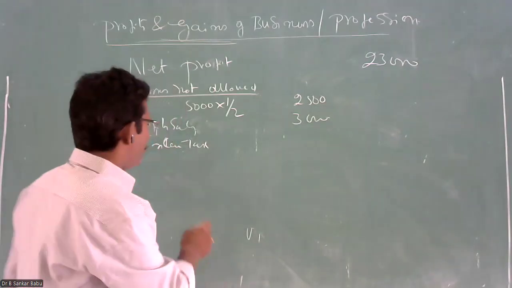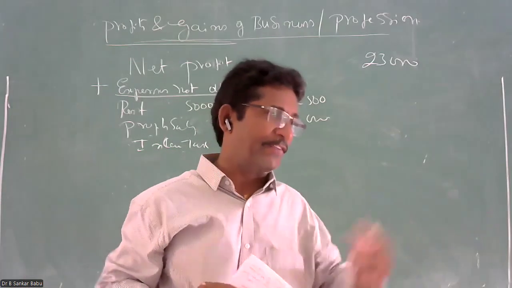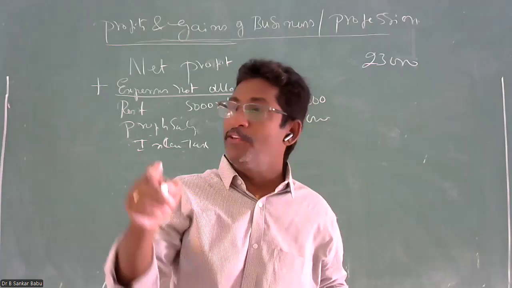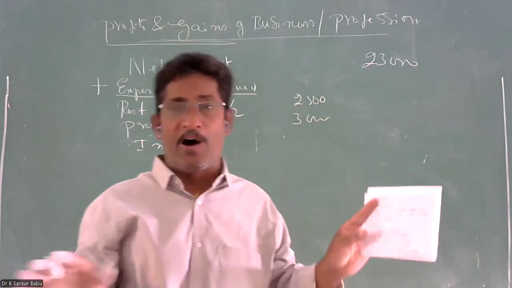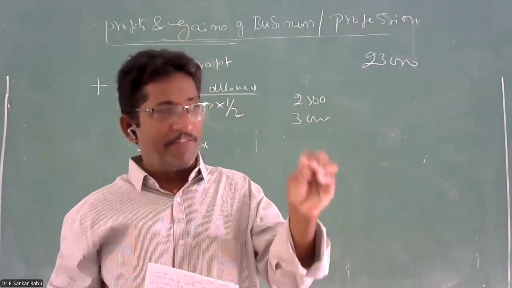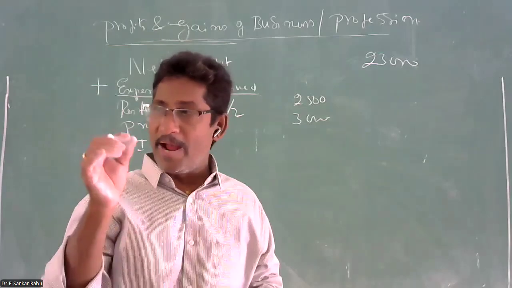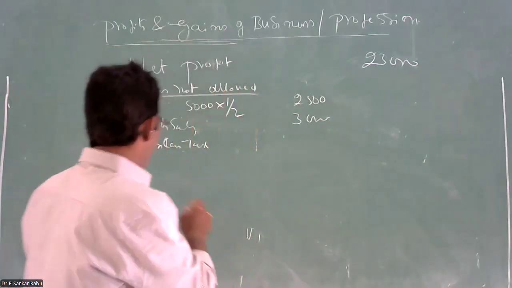Next one, bad debts. Bad debts are common in business. It is a business expenditure. It is allowed. But provision for bad debts, no provisions, no reserves will be allowed unless it has really occurred. Unless you really face that loss, unless the bad debt has occurred in your business, only then is it treated as business expenditure.